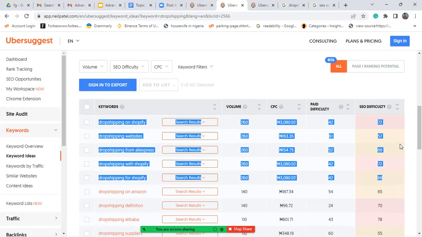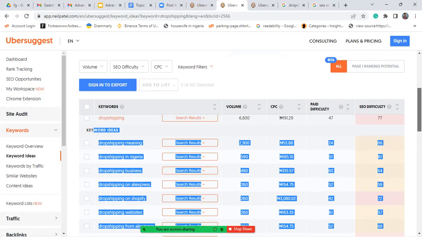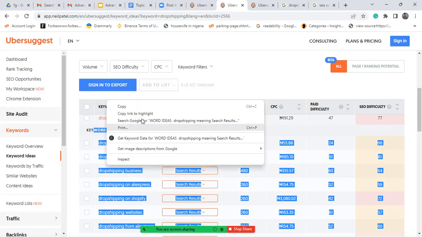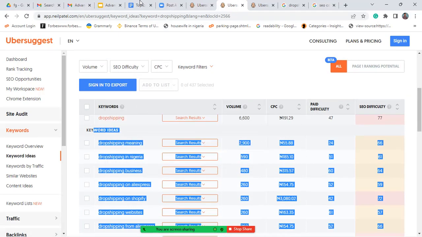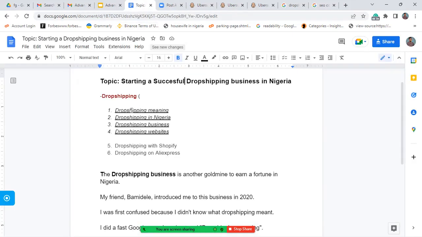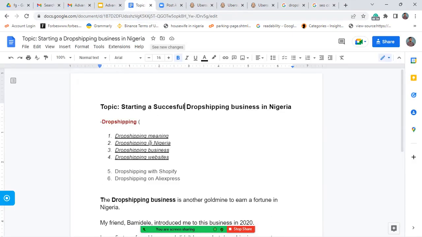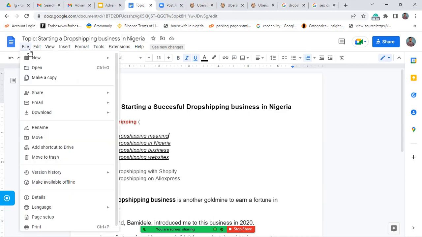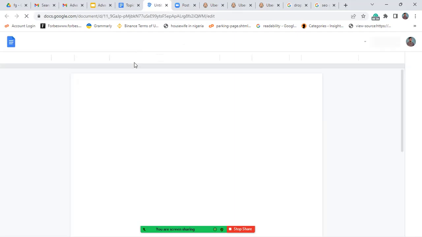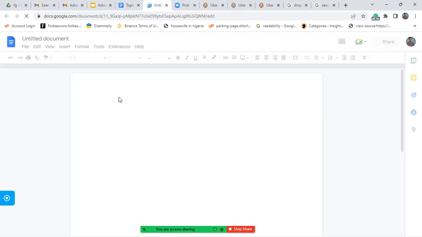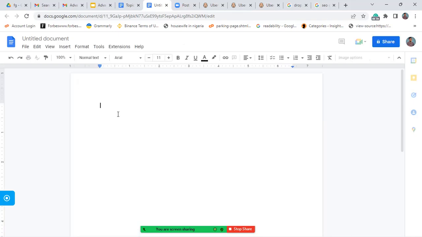Now, what I'm going to do is copy some of these keywords, those at the top. I'm going to do more like a case study. So after copying the keywords, this is what we have here. I practically wrote it down, but if you want me to start fresh, I'm currently using Google Doc. So I will paste the keywords here.